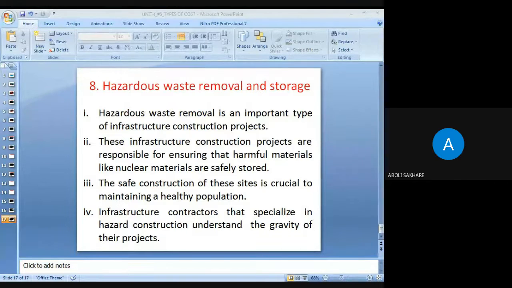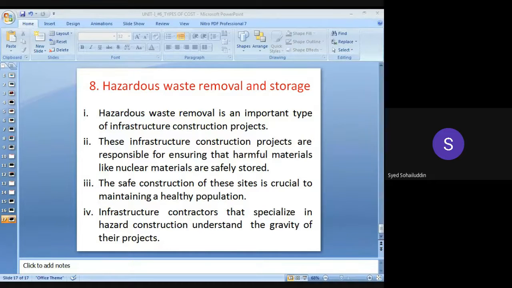ठीक है, इसमें आज के लेक्चर्स में we have seen about the types of cost and we have seen the infrastructure projects. You should have a knowledge of this. If someone says that I'm being appointed as an engineer in an infrastructure project, which things are included in the infrastructure projects, and what are the different types of cost?